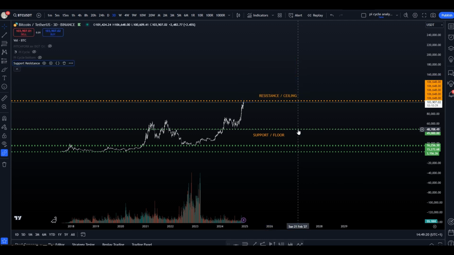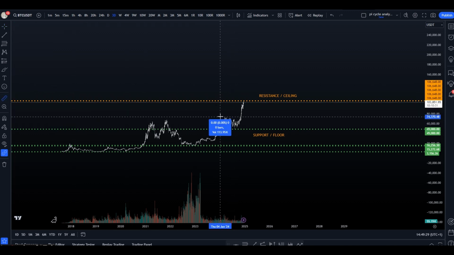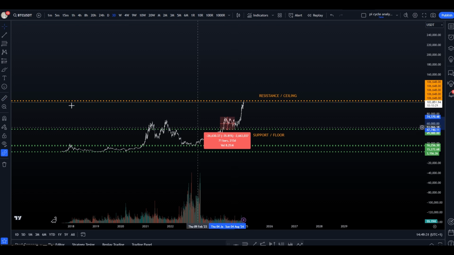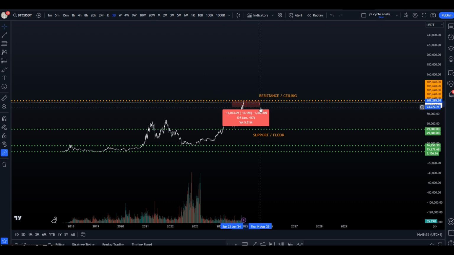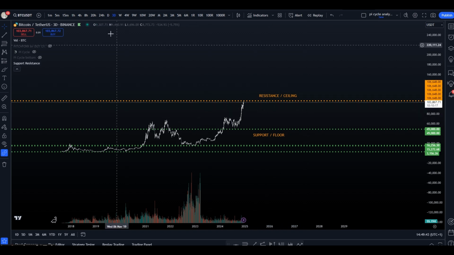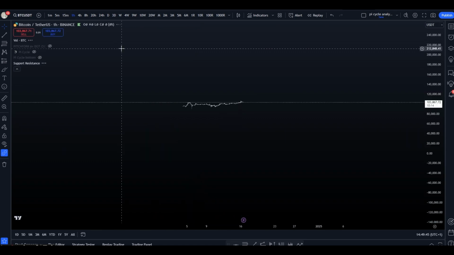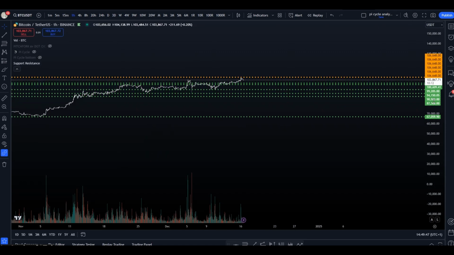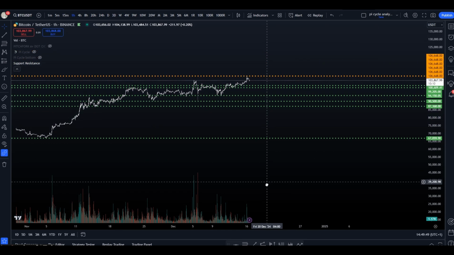Support refers to a price level where a downtrend can pause due to demand concentration. Conversely, resistance is a level where an uptrend can pause due to supply concentration. Identifying these levels helps traders anticipate price movements and set appropriate entry and exit points. For example, if a stock consistently bounces off a certain price level, that level is considered support. Conversely, if a stock consistently rejects a certain price level, that level is considered resistance.